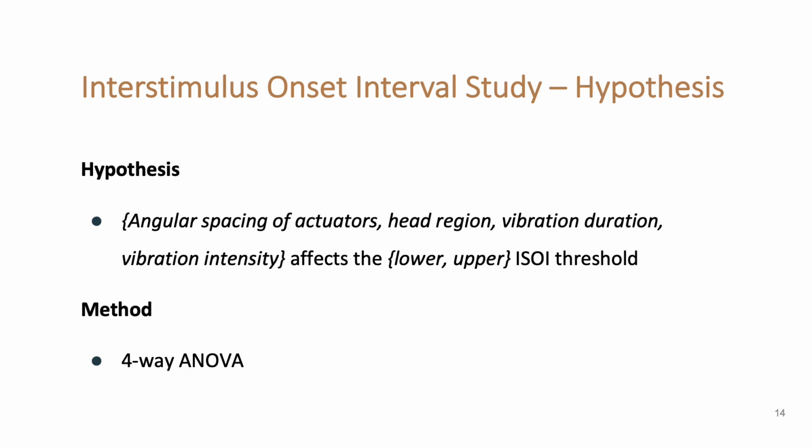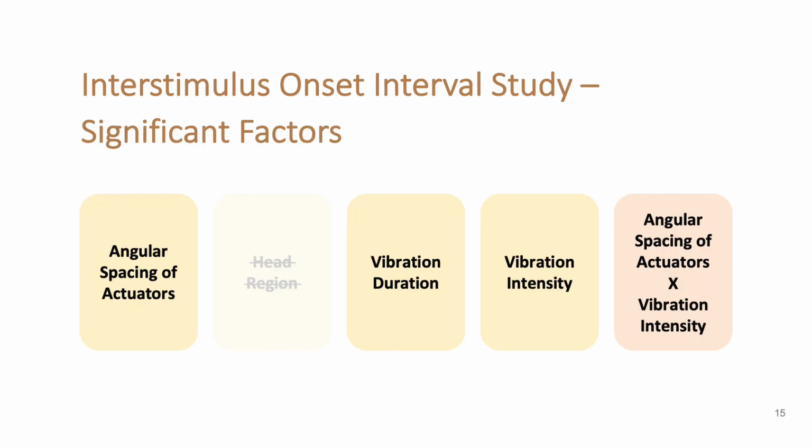We hypothesized that all 4 factors affect both the lower and the upper ISOI thresholds, including the angular spacing of actuators, the head regions, the vibration durations, and the vibration intensities. We then apply 4-way ANOVA to test our hypotheses. The result shows that the angular spacing of the actuators, the vibration durations, and the vibration intensities significantly affect both the lower and the upper ISOI thresholds, but the head regions do not. Moreover, the interaction between the angular spacing of the actuators and the vibration intensities is also a significant factor.